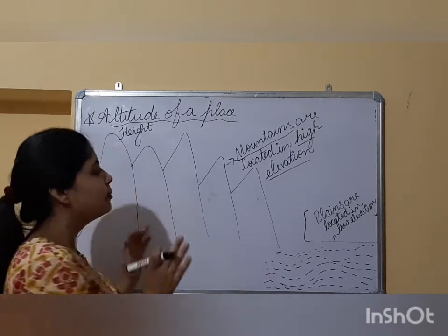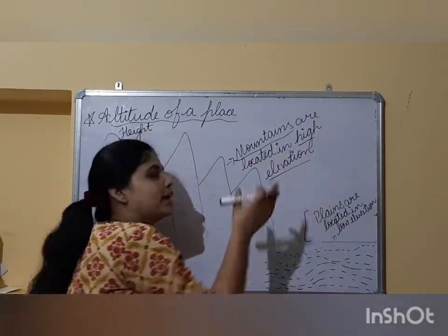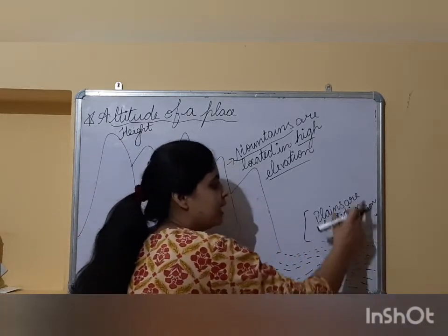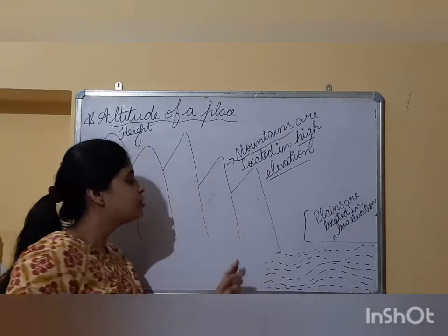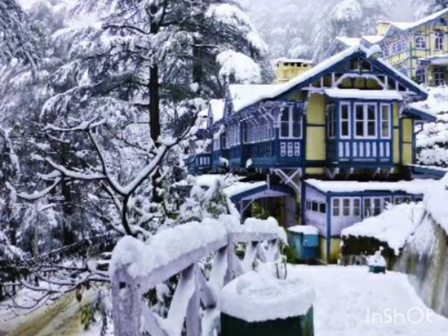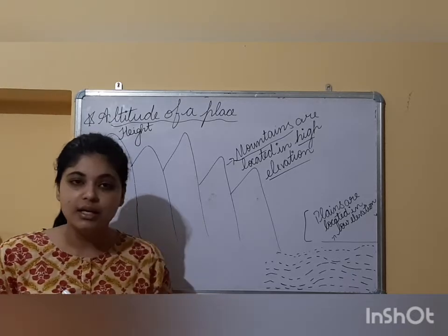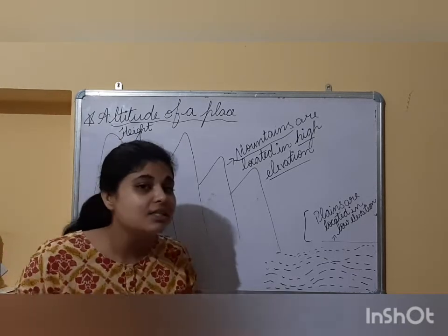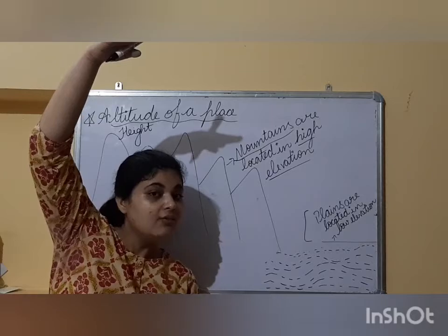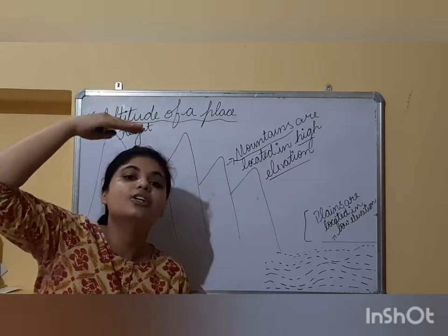Again I am telling you, the places which are located in high elevation will be much cooler as compared to the places which are located on plains. They will be less cool. So the altitude of a place also affects the climate of a place. Take the example of hill stations: Jammu Kashmir, Mussoorie, Darjeeling, Kullu Manali. You must have heard about them. All these places are located at a height above the sea level. That's why they are cooler places.